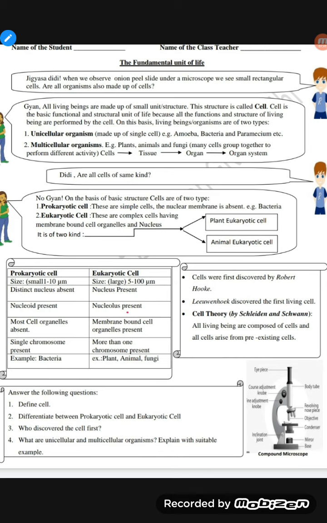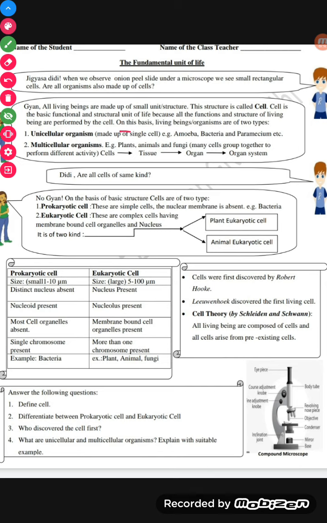So Gyan asked this question from Jigyasa Didi, and Jigyasa Didi replied, all living beings are made up of small unit structure. This structure is called cell. Means all living organisms are made up of small units, and these units are called cells. So we can say cell is the basic functional and structural unit of life, because all the functions and structure of living beings are performed by the cell.